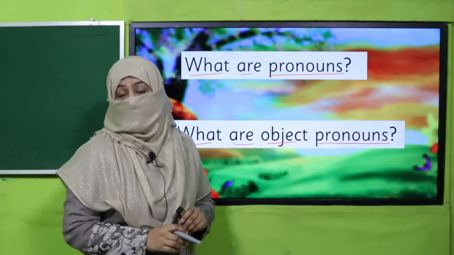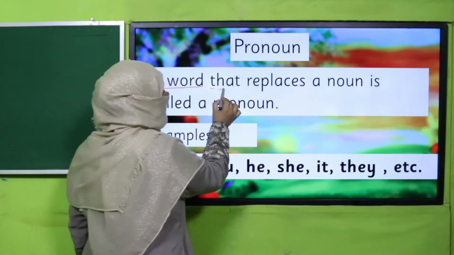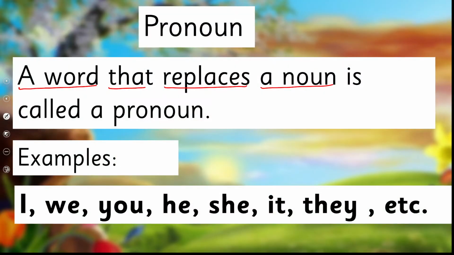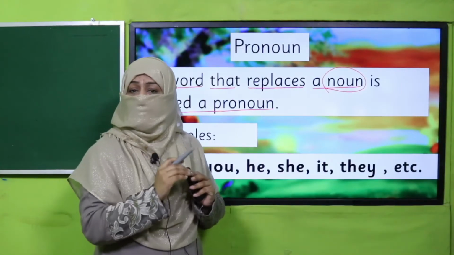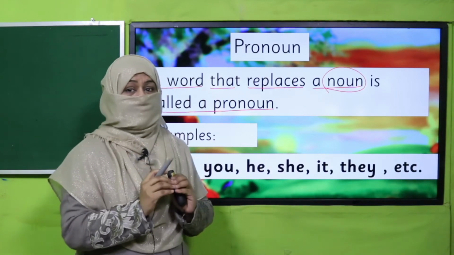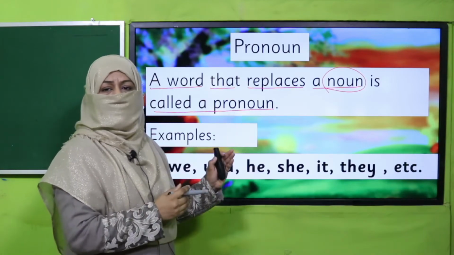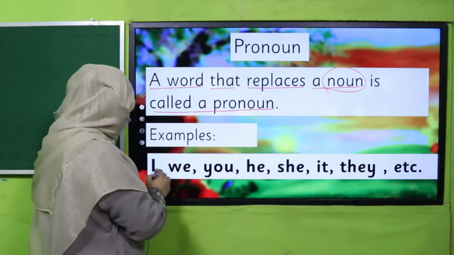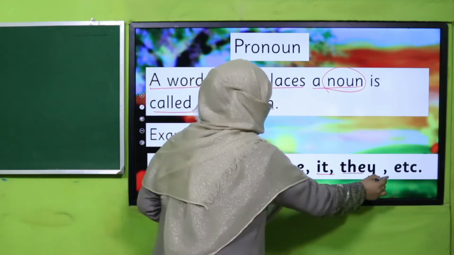Yes, my dear children, I hope you could answer correctly that a pronoun is a word that replaces a noun. Okay, a word that replaces a noun is called a pronoun. And what is a noun? Yes, now we know it very well. Everything around us which we can feel, touch, hold or see is a noun because it has a naming word. So, a word that replaces this noun is called a pronoun. For example, I, we, you, he, she, it, they, etc.